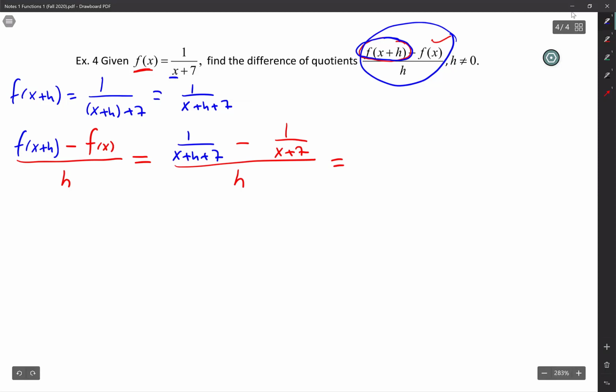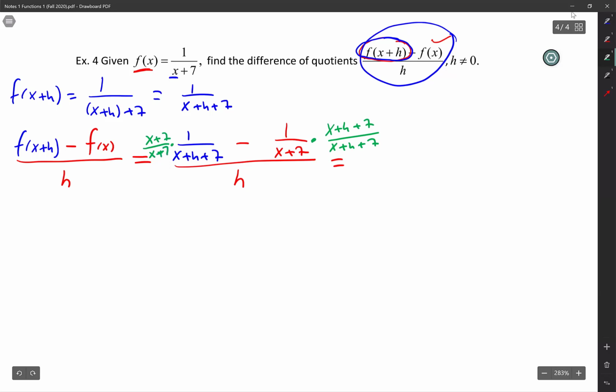Now, in the numerator of my big fraction, I want to go ahead and subtract those two. The way you do that is by getting a common denominator. How do you get a common denominator? It's simple, guys. On the one on the right, the one in red, I'm going to multiply by x plus h plus 7 over x plus h plus 7. And the one in blue, I'm going to multiply by x plus 7 over x plus 7.